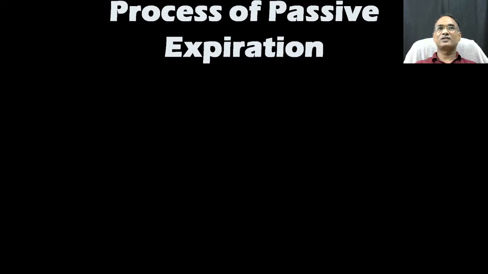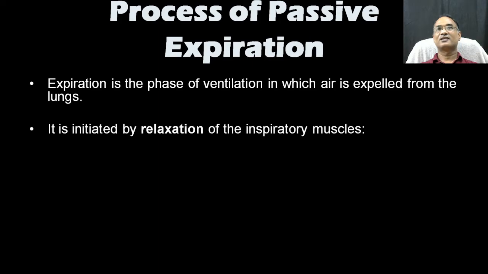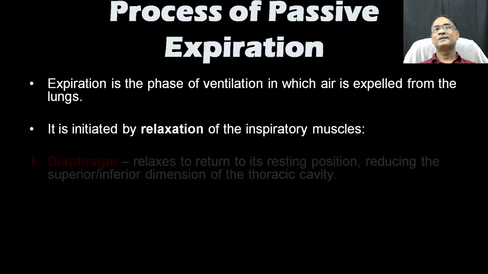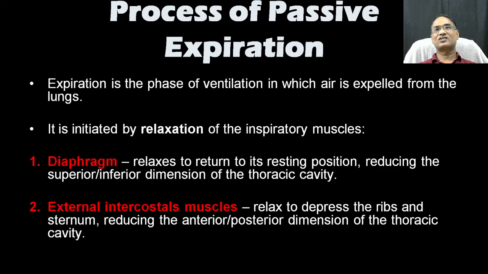Passive means there is no need to put much effort into expiration, because the inspiratory muscles regain their normal position from the extended condition, so passive expiration is possible. In the expiration phase of ventilation, air is expelled from the lungs. As we already discussed, it is initiated by relaxing of the inspiratory muscles. The first one is the diaphragm, and the second is the external intercostal muscle.